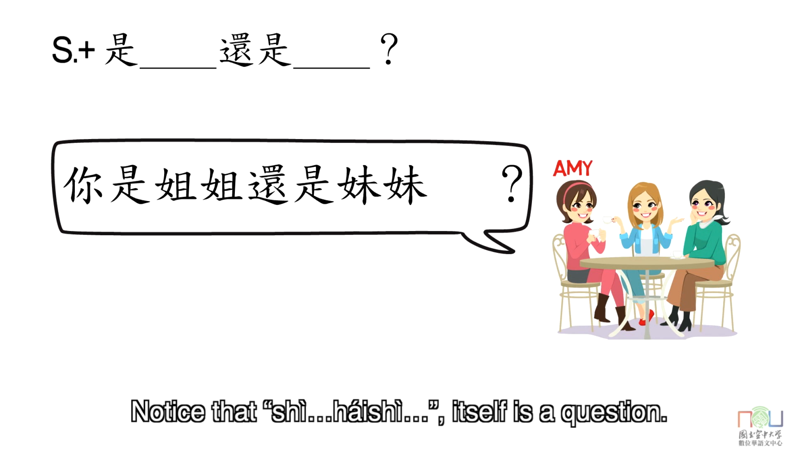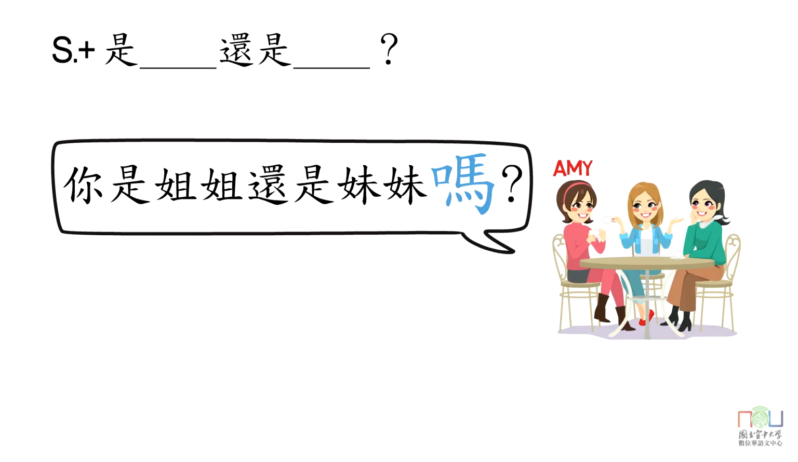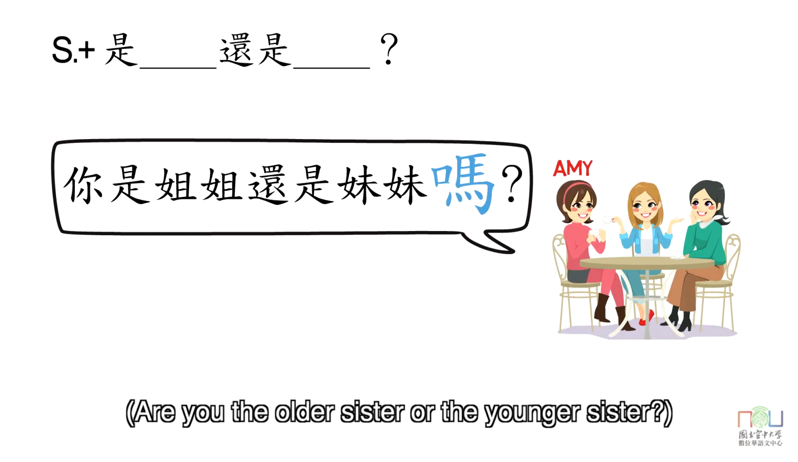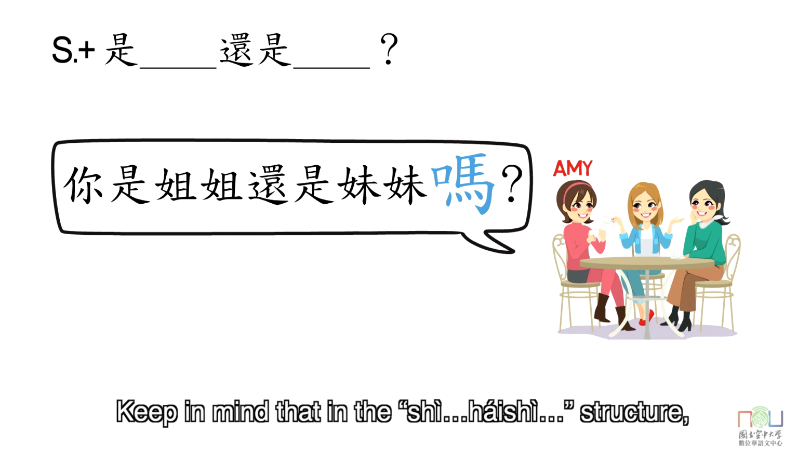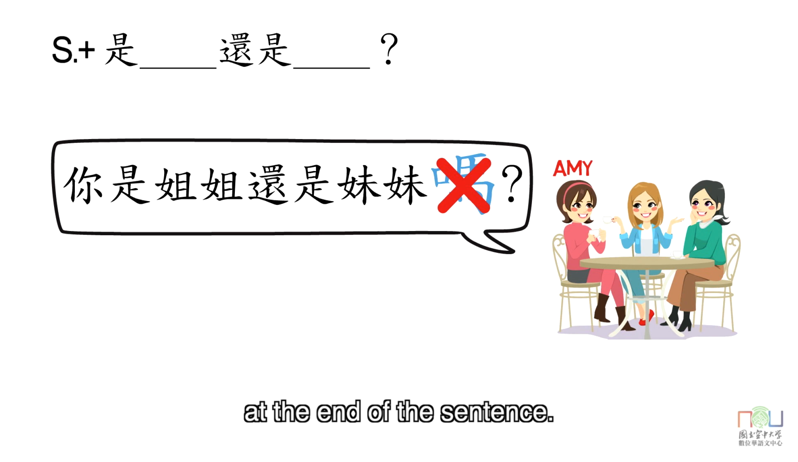Notice that 是...还是 itself is a question. It would be wrong if you say, 你是姐姐还是妹妹吗? Are you the older sister or the younger sister? Keep in mind that in the 是...还是 structure, you don't add 吗, the question marker, at the end of the sentence.